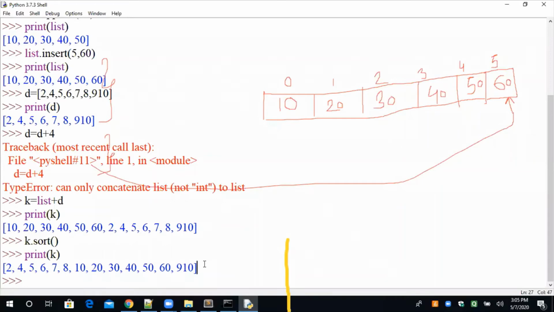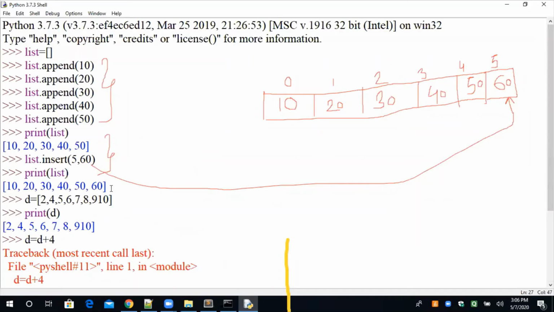Okay, suppose we built an empty home or an empty resort, and nobody is there. It's a newly constructed resort, apartment or home. Understand? Newly constructed. Nobody is there. It's totally blank. Now list.append means I am adding one person in that apartment. Clear? Yes, sir. So the first person will come into that resort. This was our first person.